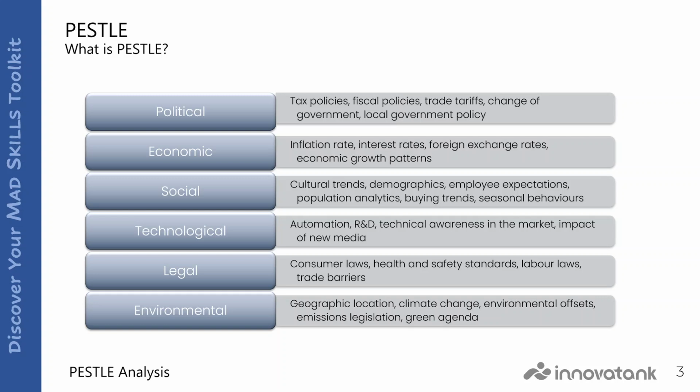So political is things like tax policies or fiscal policies or local government policy. Economic may be things like inflation rate or economic growth patterns. Social or cultural trends, potentially employee expectations or seasonal behaviors. Technological or automation, technical awareness, impact of new media. Legal are things like consumer laws, health and safety standards, trade barriers. Environmental, maybe geological or geographical location, climate change, environmental offsets, factors that contribute to the green agenda, etc.